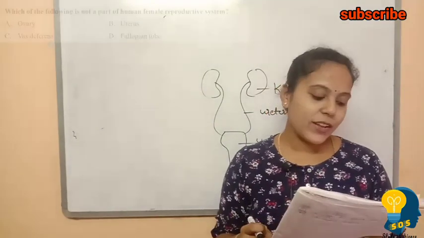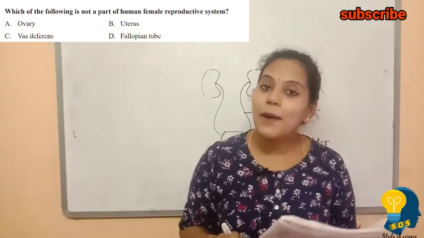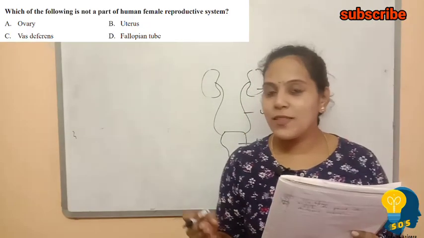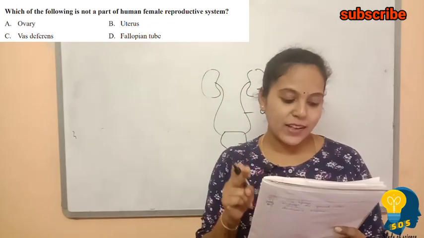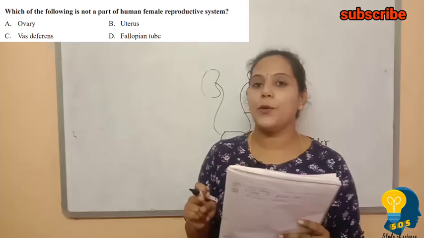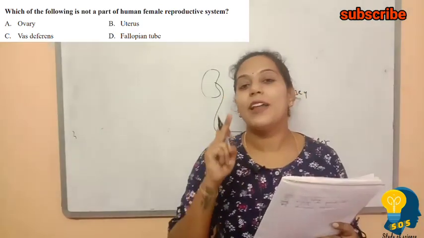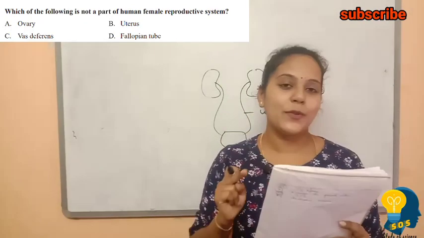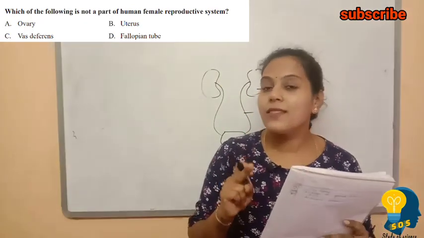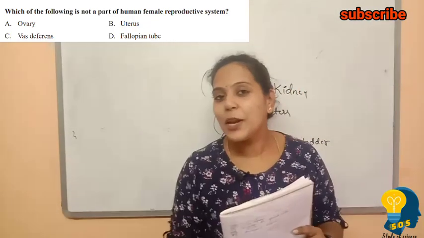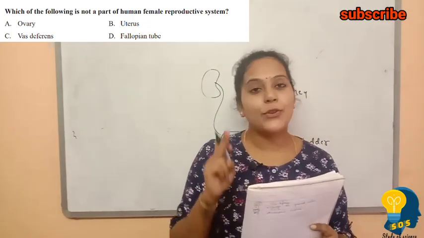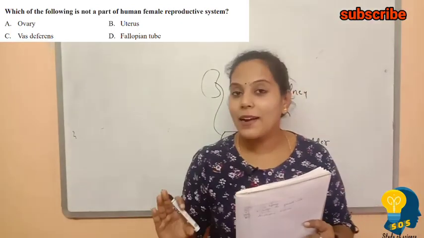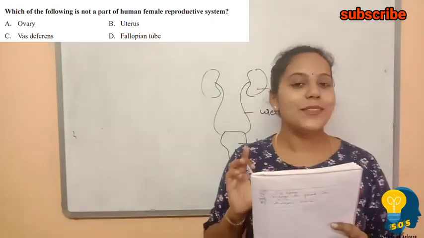The next question: which of the following is not a part of the human female reproductive system? The options given are ovary, uterus, vas deferens, fallopian tube. Ovary, uterus, fallopian tube, all these three are parts of the human female reproductive system, whereas the vas deferens is part of the human male reproductive system. So the option you have to eliminate is option C, that is vas deferens, which is not part of the human female reproductive system.